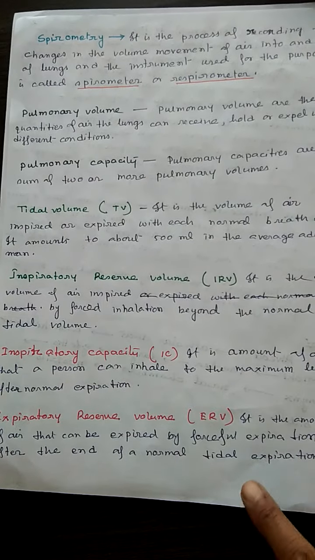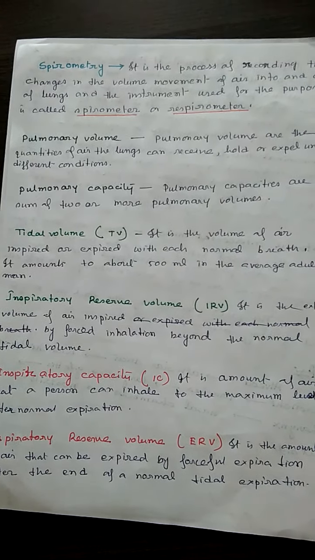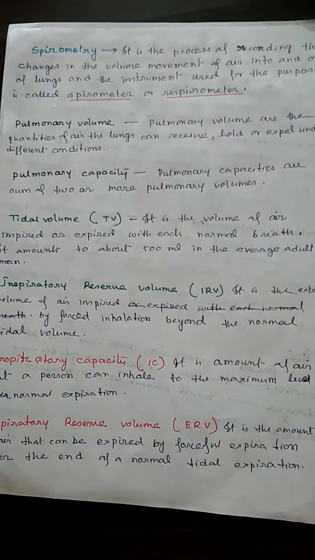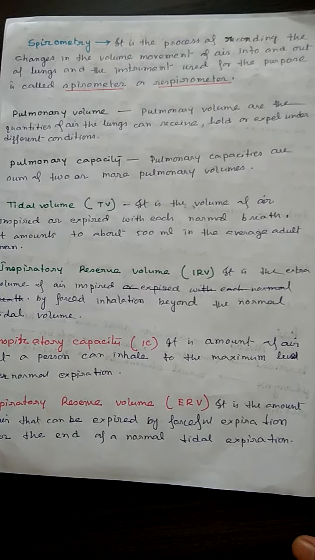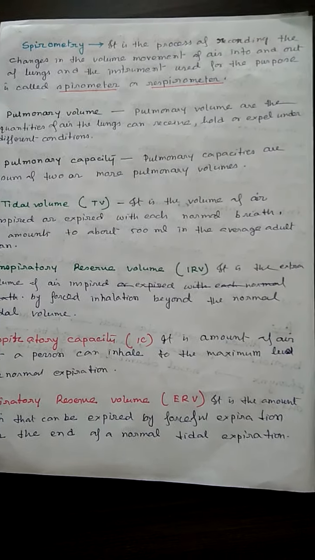I will give you the photograph. No need to explain all these things; from the definitions it will be clear to you, but these are very important.